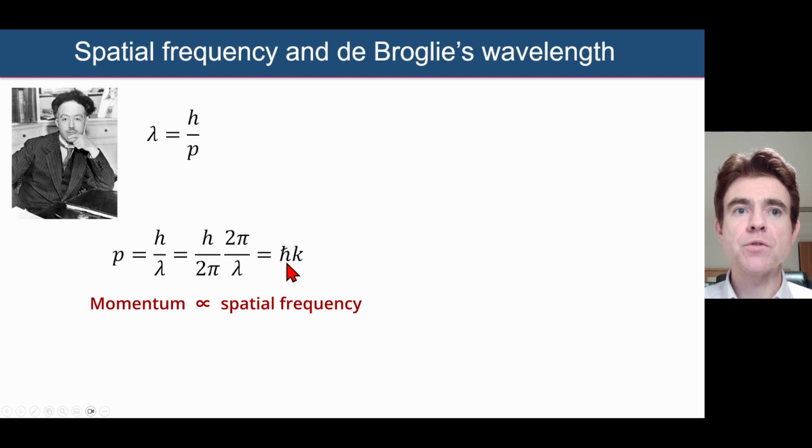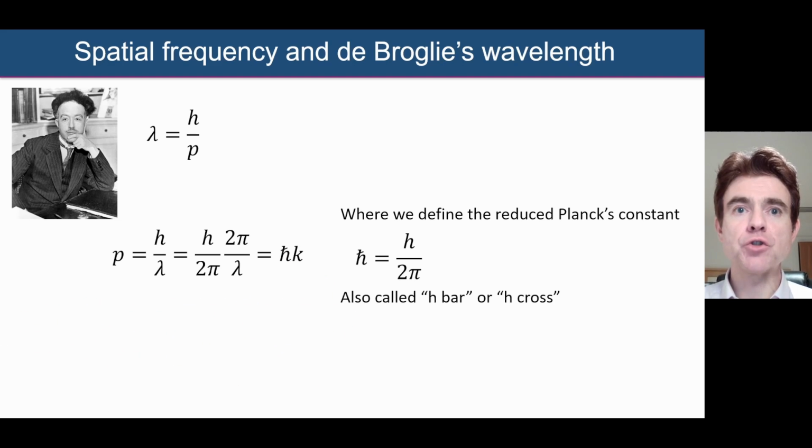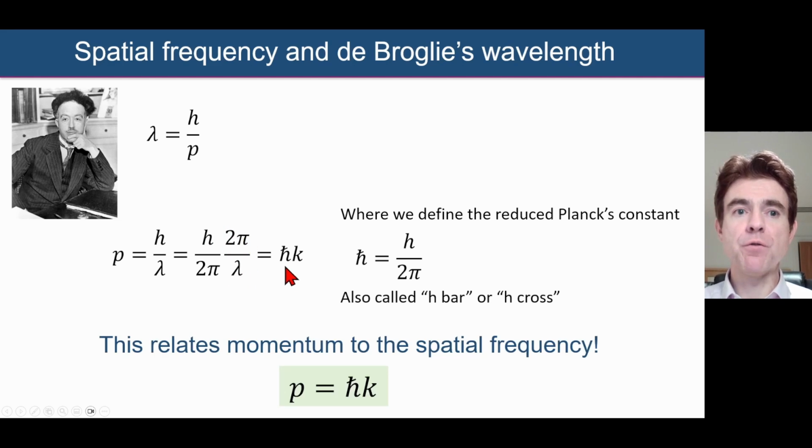a constant h cross or h bar, I'll define that in a moment, a constant multiplied by the spatial frequency of the particle. Now, just to quickly define, h cross or h bar is simply h over 2 pi. In other words, that term there, which allows us then to use k, which is 2 pi over lambda, for the spatial frequency. And therefore, we can say the momentum of a particle, p, is equal to a constant times the spatial frequency of the wave function.